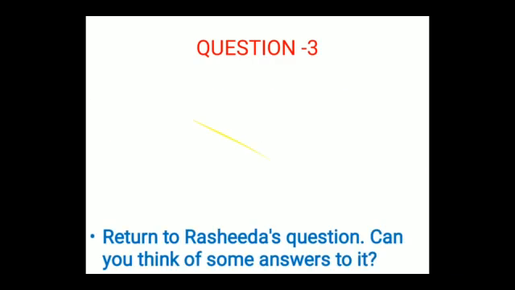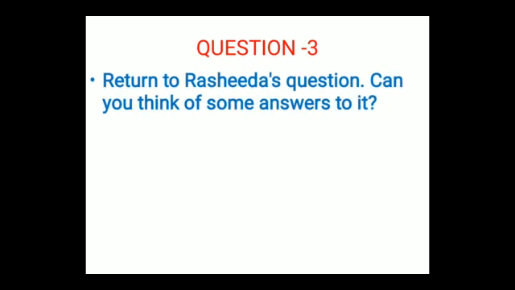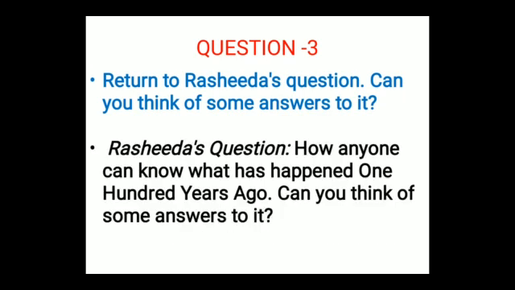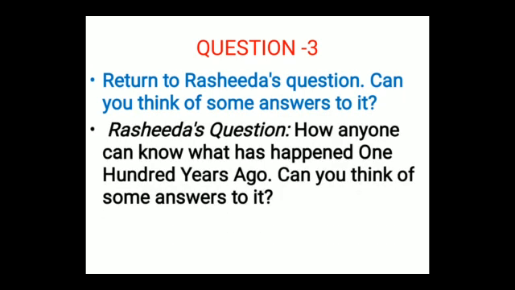Now we will move to question 3. And what is question 3? Return to Rashida's question. Can you think of some answers to it? What was Rashida's question? How can anyone know what happened 100 years ago?